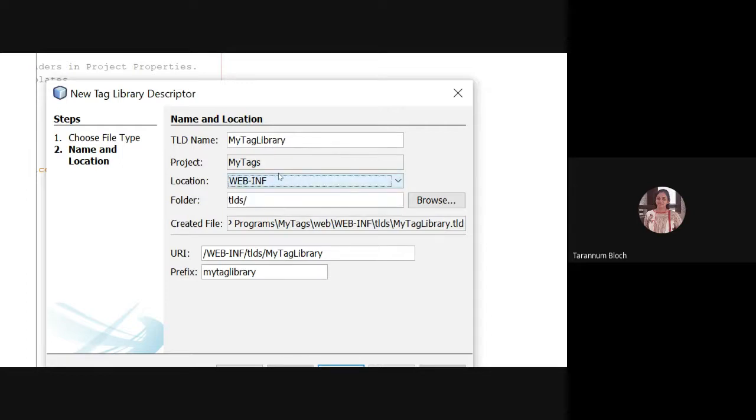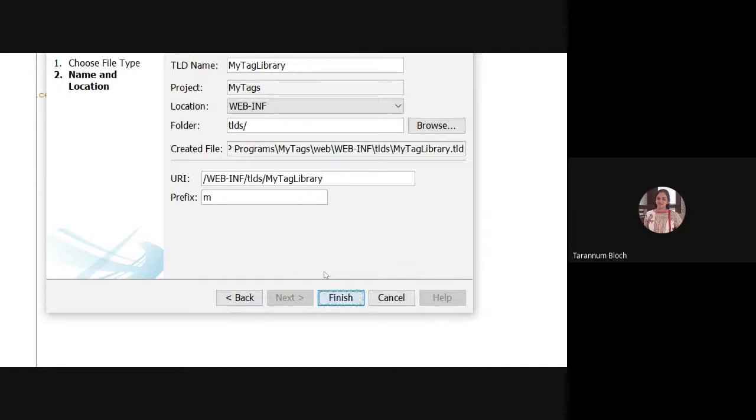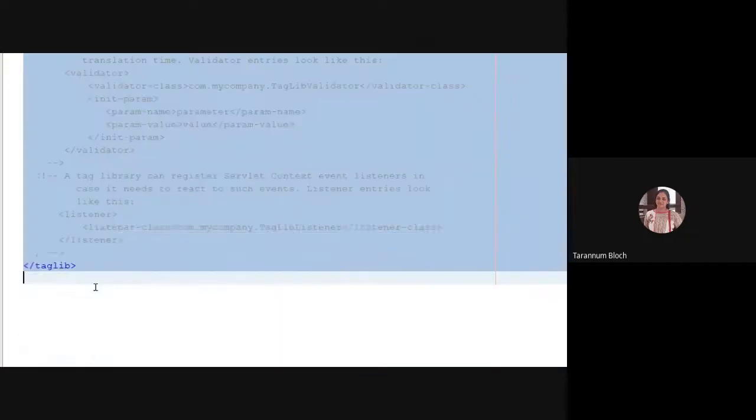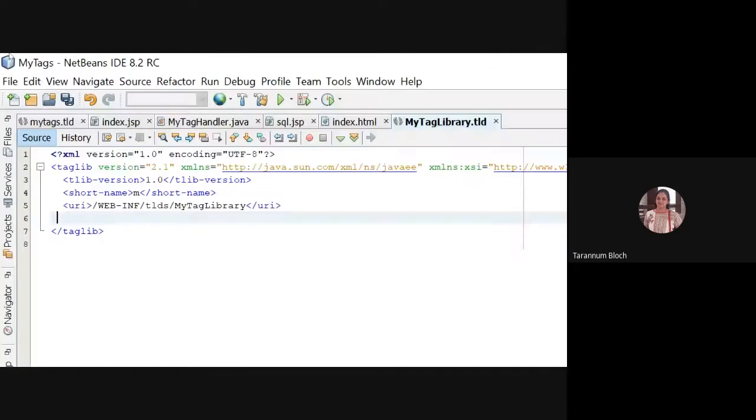It is created in WEB-INF under the folder /TLDS. Prefix it is asking me. I'm giving M, next, finish. So it has created this. I'm removing the comments. It has given me an XML file having the root tag taglib, version 1.0 as its first library. Short name is my prefix, which is M, and the URI, which is WEB-INF. This is just a library description, not the tag description. The tag description we have to give according to the tag handler class.